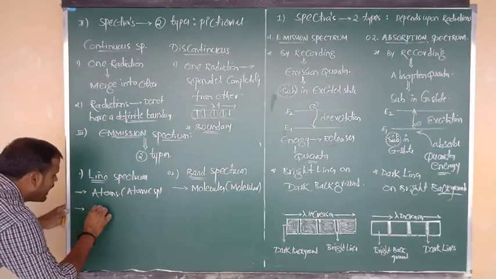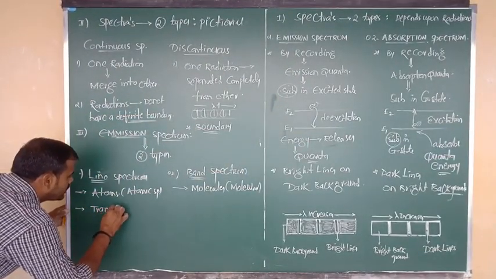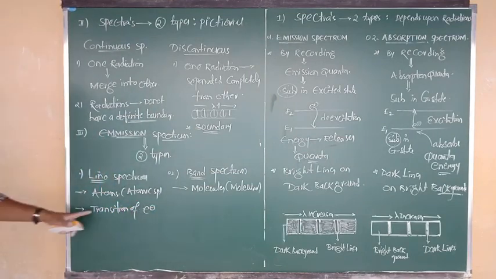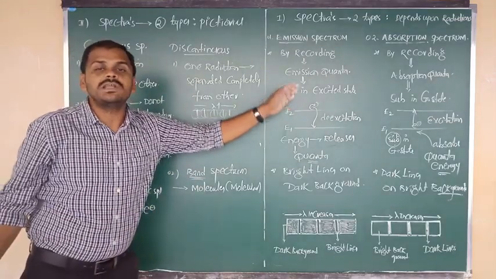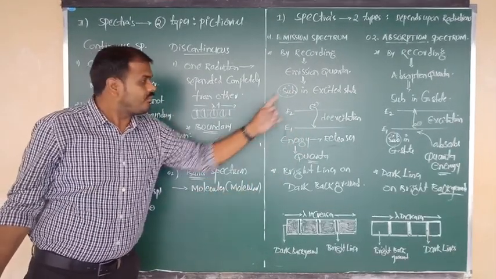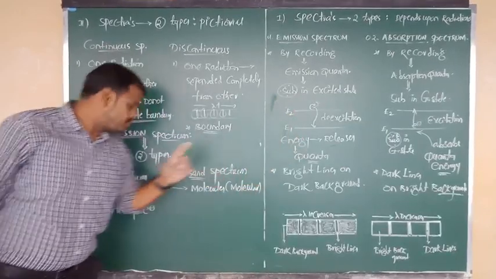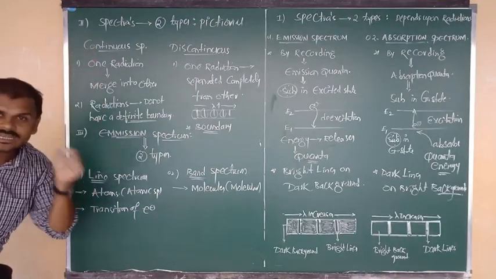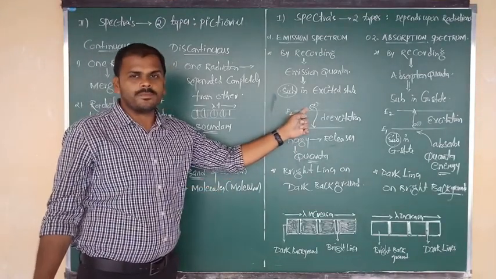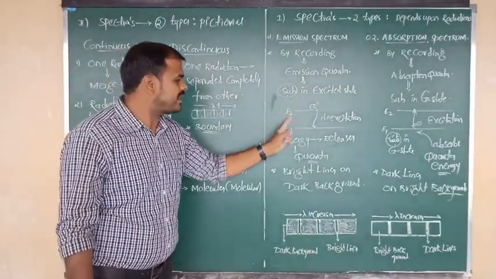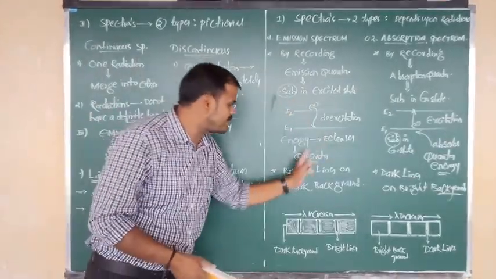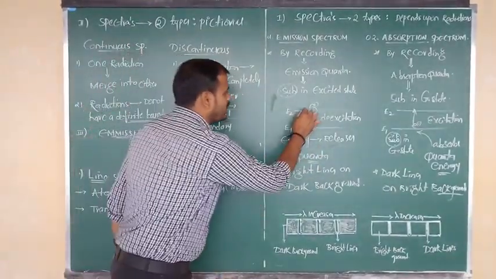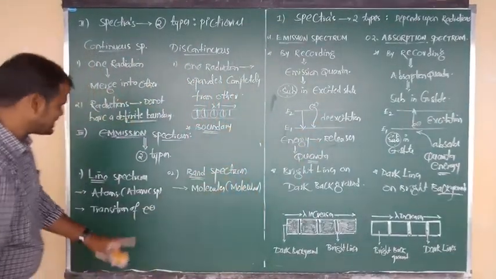So we get the line spectrum due to the transition of electrons from one energy level to another in the respective atom. Suppose an electron undergoes transition from the second level to the first level, then energy is released in the form of quanta. That quanta, after recording, will give a line. This is known as line spectrum.